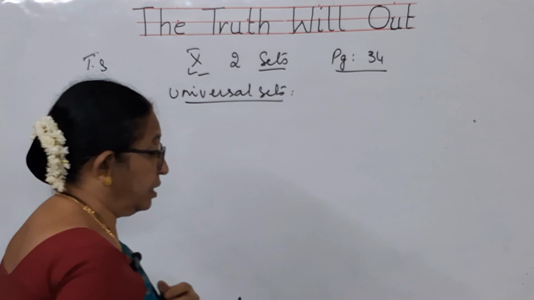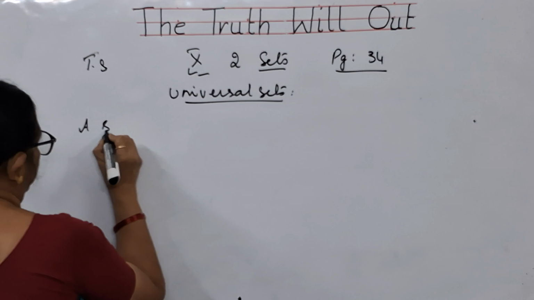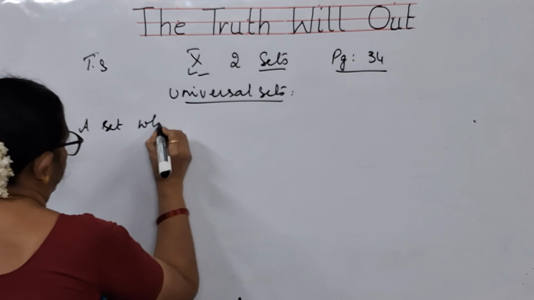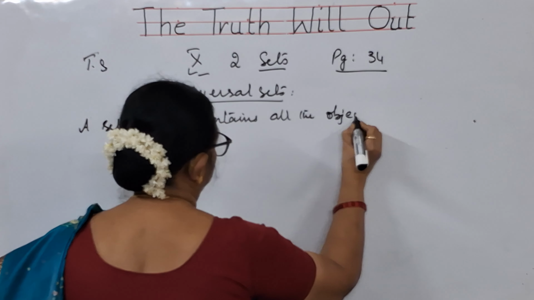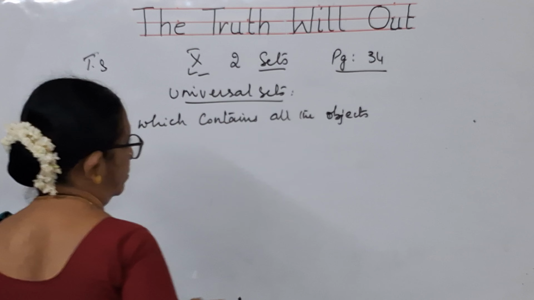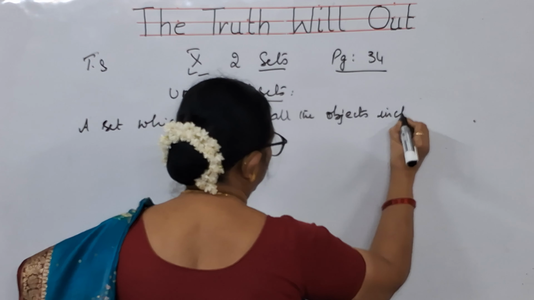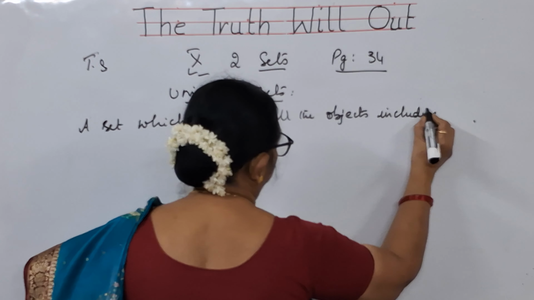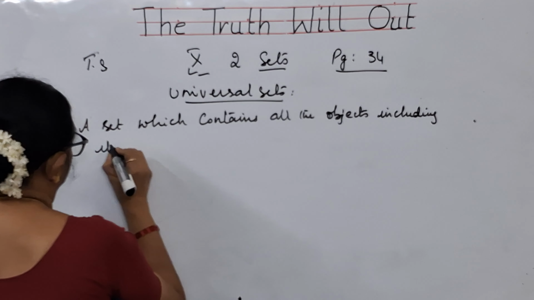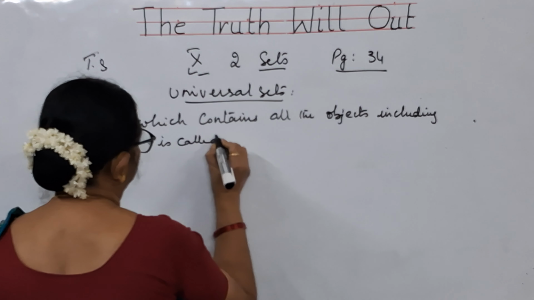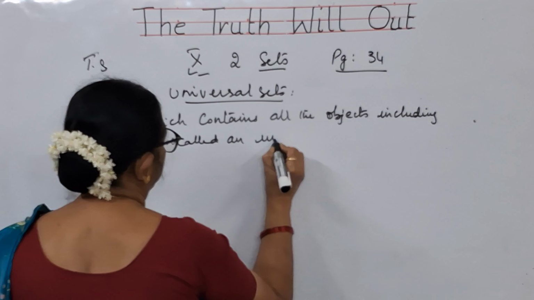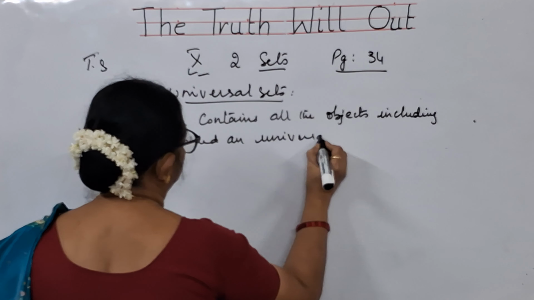A set which contains all the objects which can be considered as elements, including itself, is called a universal set.